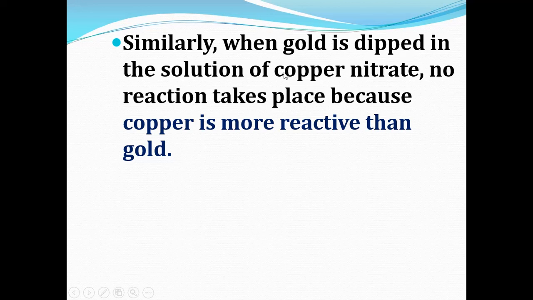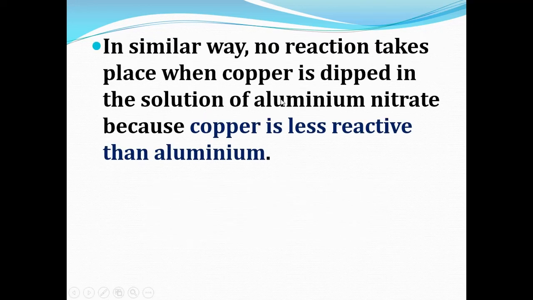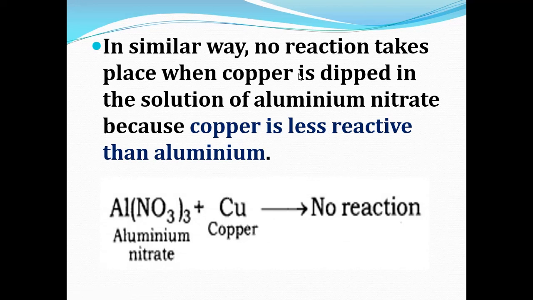When gold is dipped in the solution of copper sulfate, no reaction will take place because copper is more reactive than gold. Here is the reaction. Au plus CuSO4 gives no reaction. In a similar way, if copper is dipped in the solution of aluminium nitrate, no reaction will take place because copper is less reactive than aluminium. Aluminium nitrate plus copper gives no reaction.